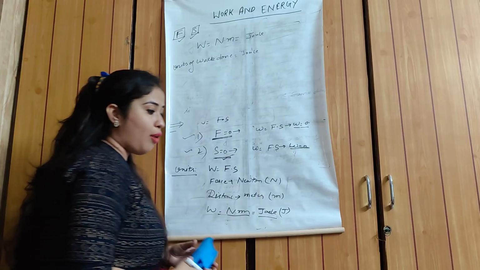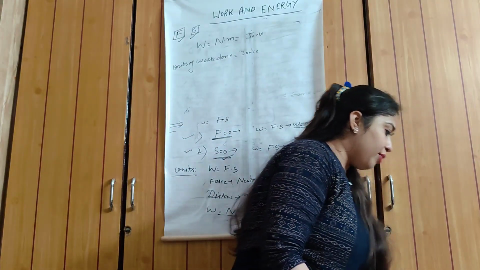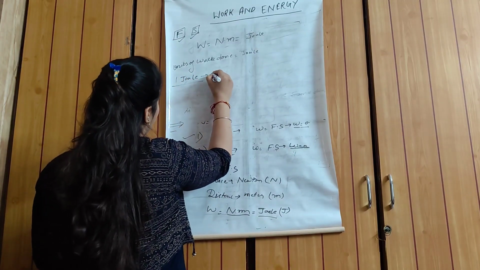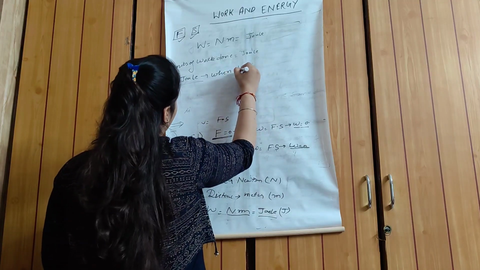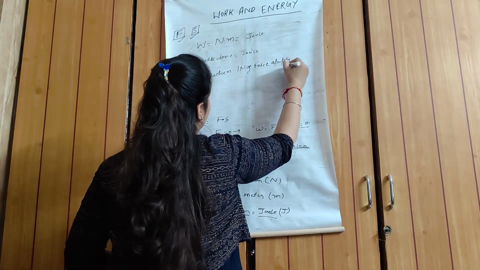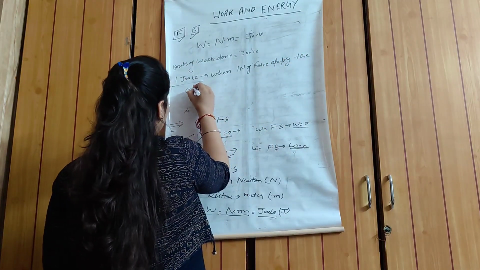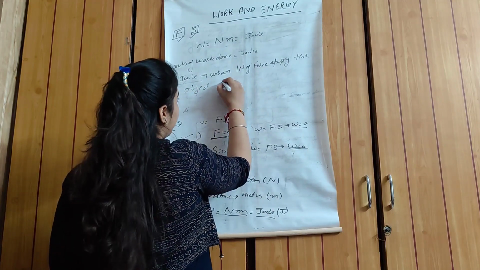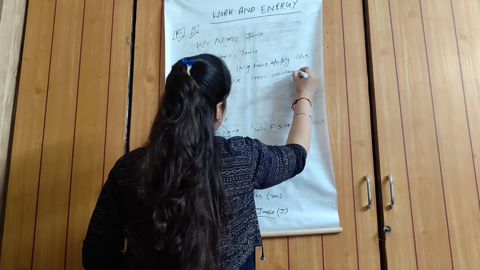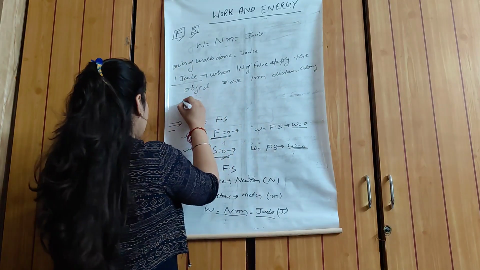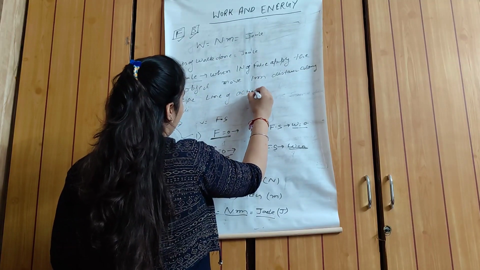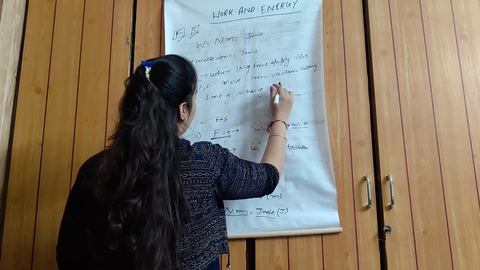Here we write the definition of 1 joule also. The definition of 1 joule is that when 1 Newton of force is applied, the object moves 1 meter distance along the line of action of force.